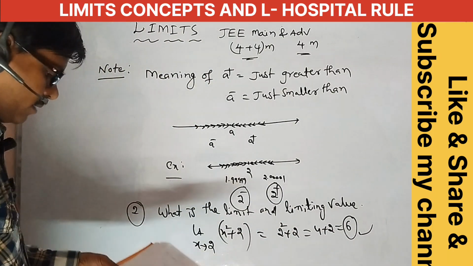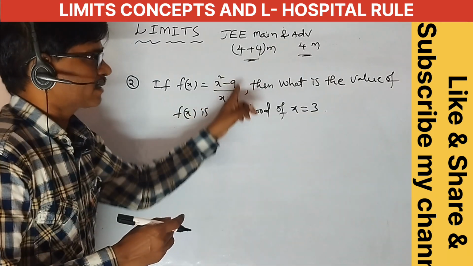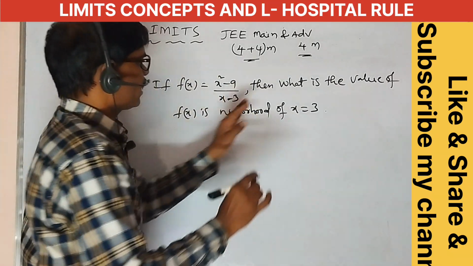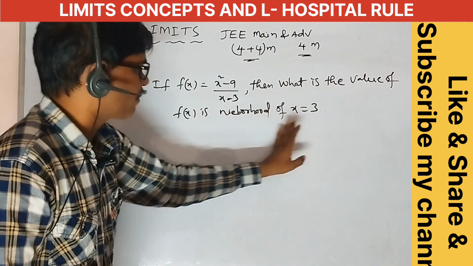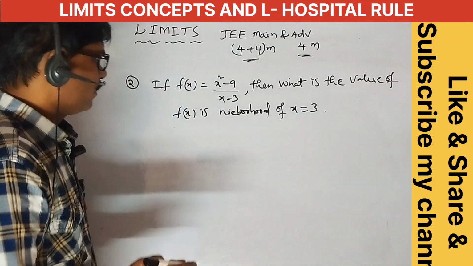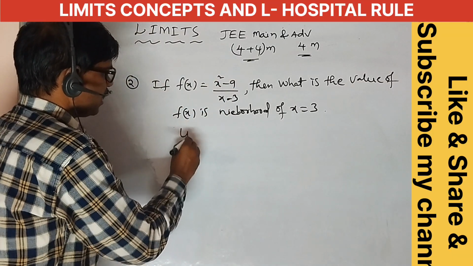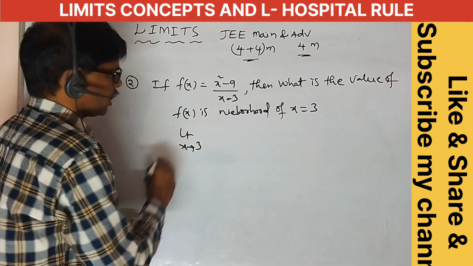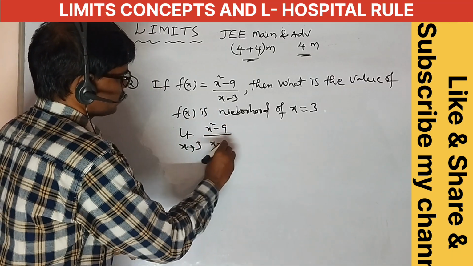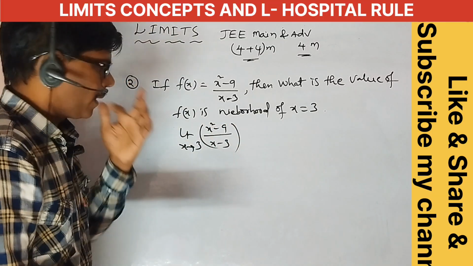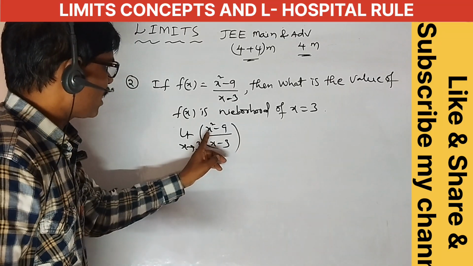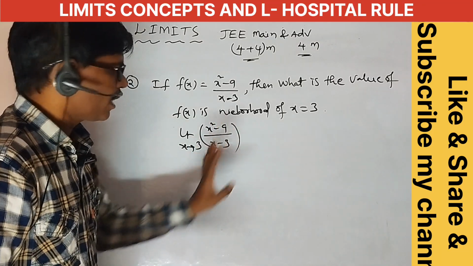Okay, next: f of x is equal to x square minus 9 by x minus 3. What is the value of f of x in the neighborhood of x equal to 3? That means limit x tends to 3 of x square minus 9 by x minus 3. In this case, x tends to 3, so 3 minus 3 is equal to 0 in the denominator, and the numerator also is 0.